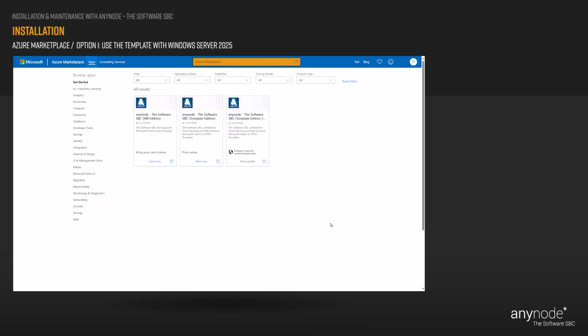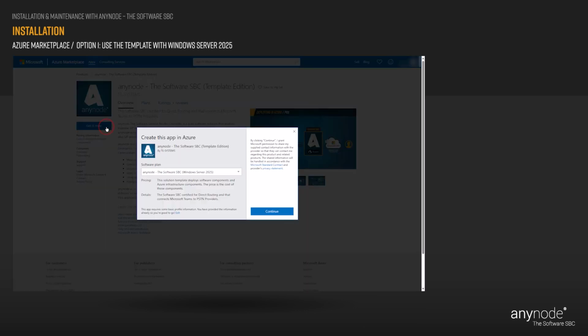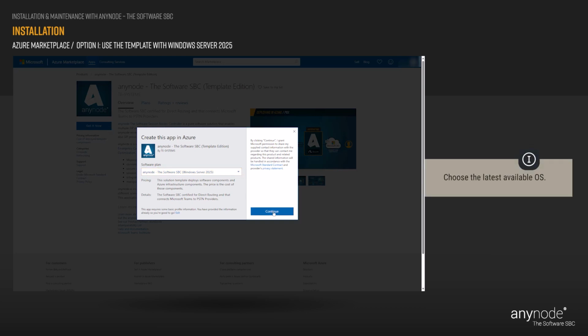Search for AnyNode in the upper search field. Click on AnyNode, the Software SBC, Template Edition. You will get an overview with some useful links. Click on Get It Now. In the next step you will be asked which operating system you prefer. In this case, we have selected Windows Server 2025. Please note, it is recommended to choose the latest available operating system. Click on Continue.